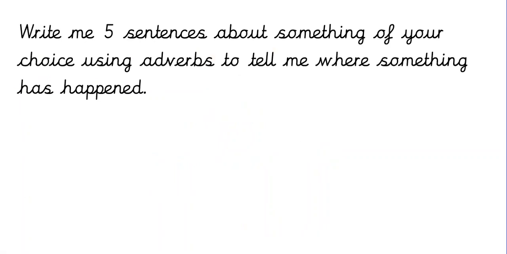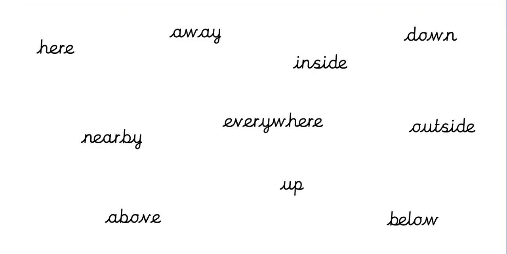So what I would like you to do now then for your final task is I would like you to write me 5 sentences about something of your choice using the adverbs of place. So adverbs that tell me where something is happening. And to help you, I have given you some examples here. So you can either use some of these examples or you can think of your own. Okay, so what I would like you to do now then is I would like you to pause the video and have a go.